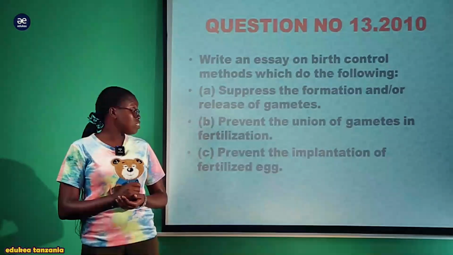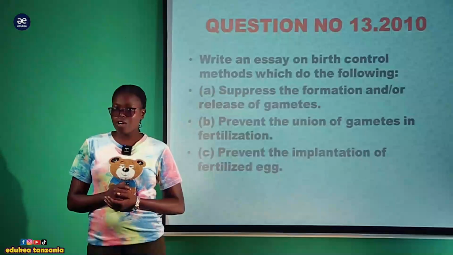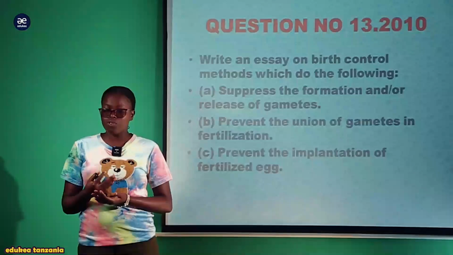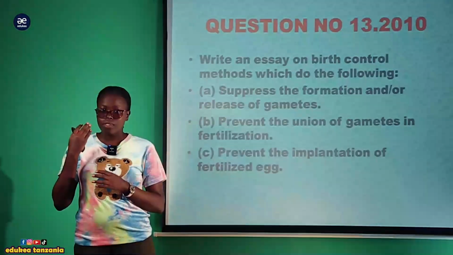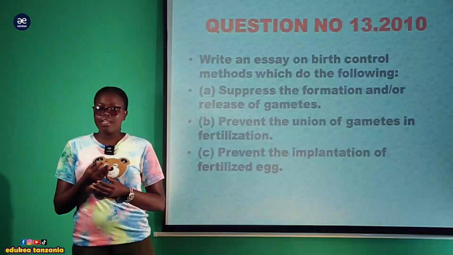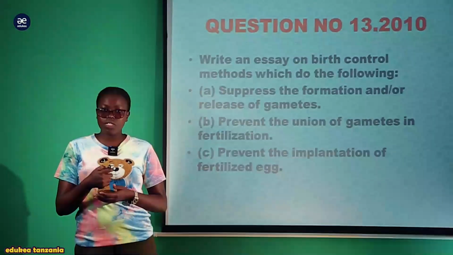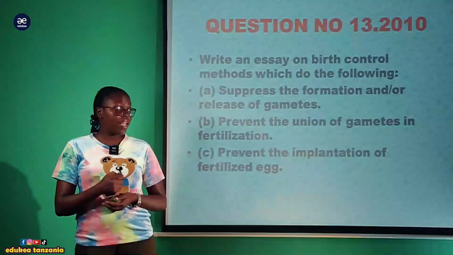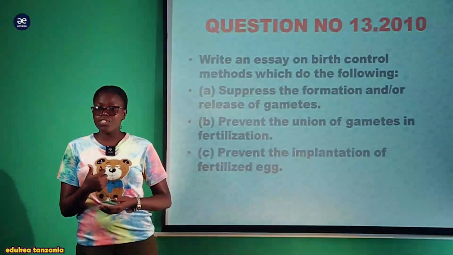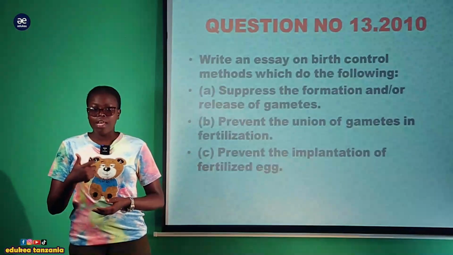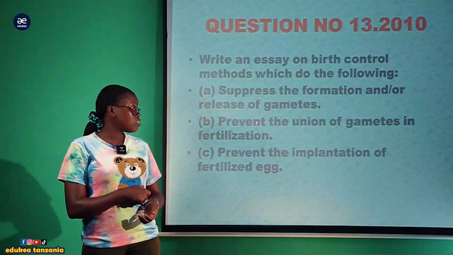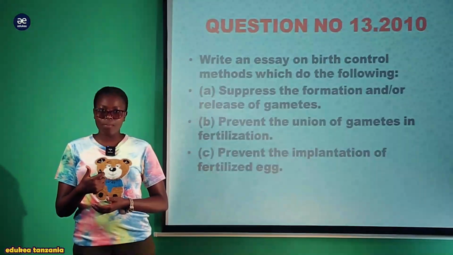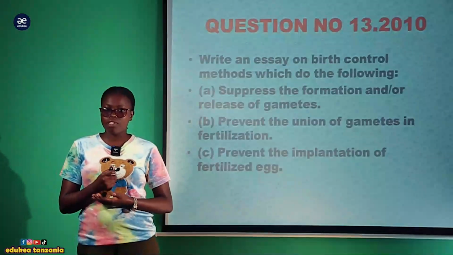My lovely Form 4 students, as you see in this question, once we talk on the instruction, this is a freehand question. It has not given you a limit on the number of points you need to give, but the instruction is that you write an essay on birth control methods, with consideration of the following instructions. In Roman A, explain the birth control method which suppresses the formation of the gametes. Second, write an essay on birth control which prevents the union of the gametes, or fertilization. And the last one, write an essay on birth control which prevents implantation from taking place.